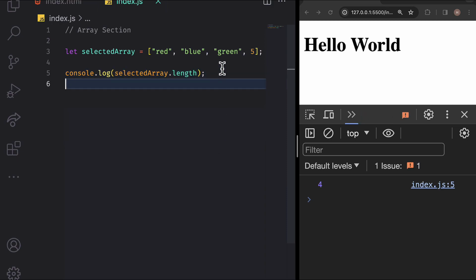You will learn about all kinds of operations you can perform on arrays. For now, all I want you to take away is that an array is a data structure that we use to represent a list of items.